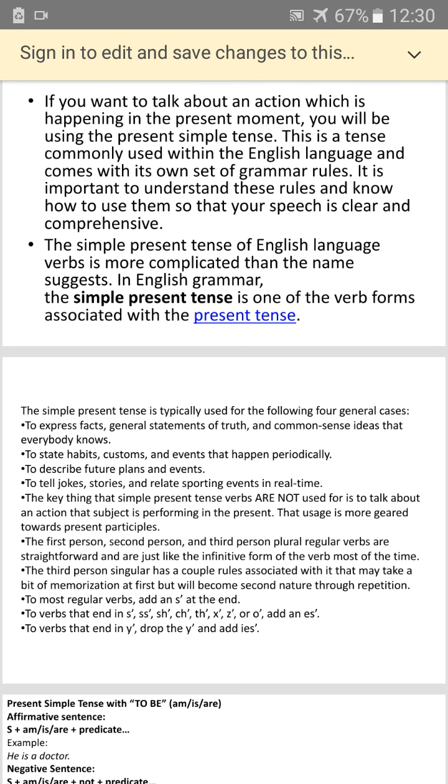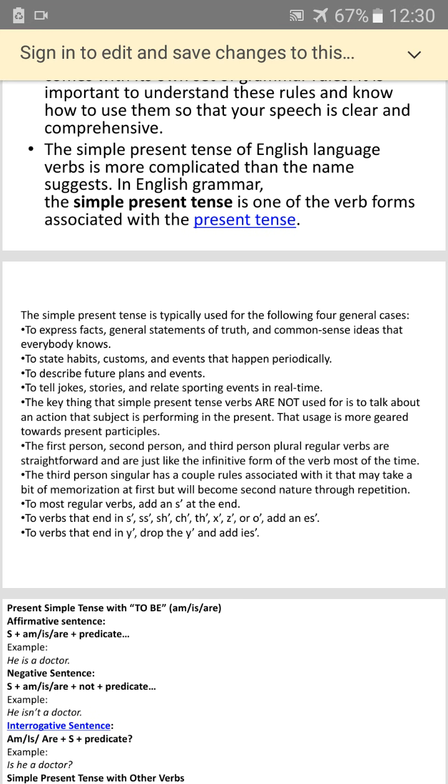Now we go along and we go to the present tense, which is used for the following four general cases. First, as I said, to express facts, general statements of truth, and common sense ideas that everybody knows. I see birds, I see trees, I see this. He walks to the college, he goes to the college. So these are simple facts, simple statements of truth.